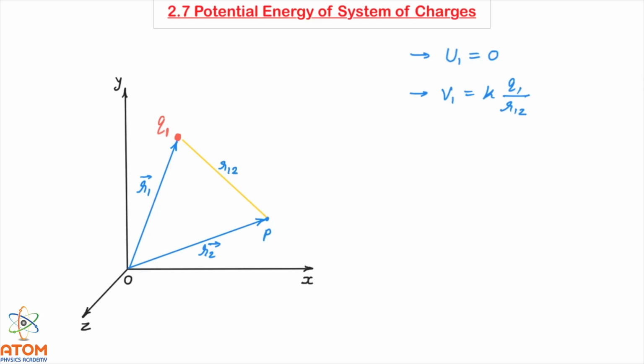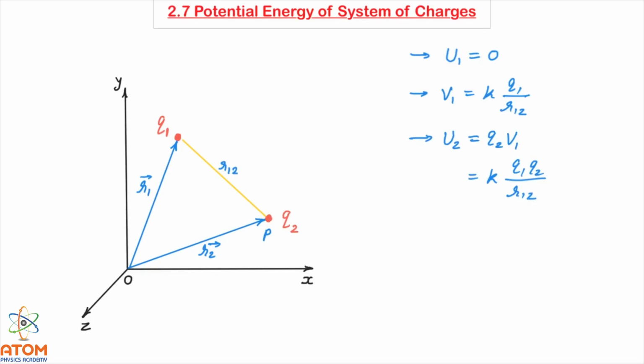Now because this point P is having some potential, if I bring some charge, let us say q2, at this point P, suppose I am bringing this charge q2 from infinity to this point P, then obviously I have to do some work, and that work will be equal to its potential energy, and that potential energy we can write as U2, and U2 will be equal to obviously q2 V1, and so we can write as kq1q2 upon r12.